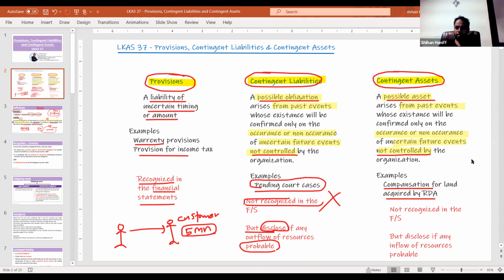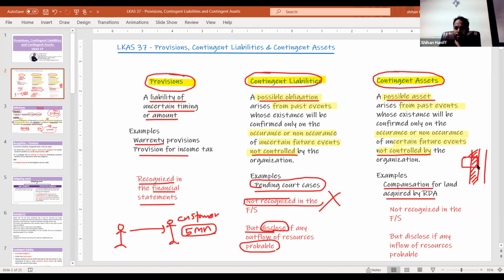Now, one of my uncles had a land, right? This is the land, and this was the road. The RDA wanted to expand the road, so they took part of the land. Part of the land was acquired by the Road Development Authority.